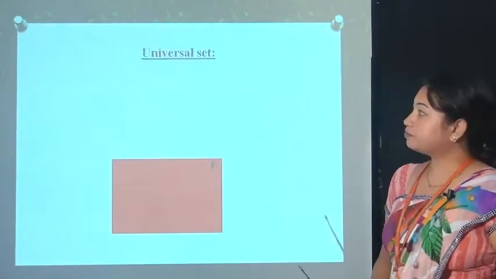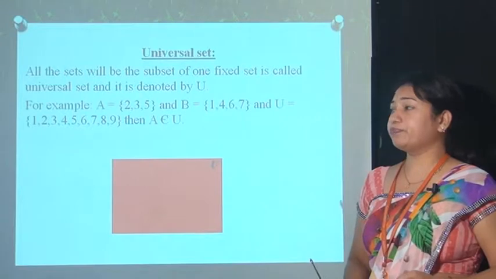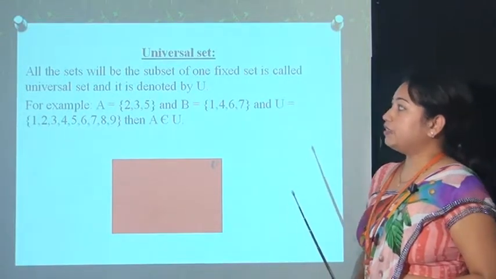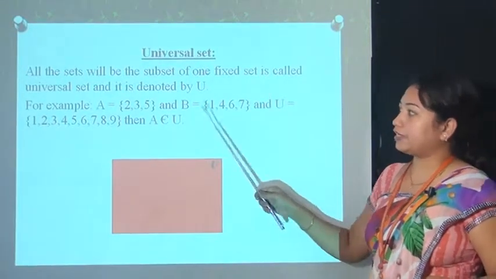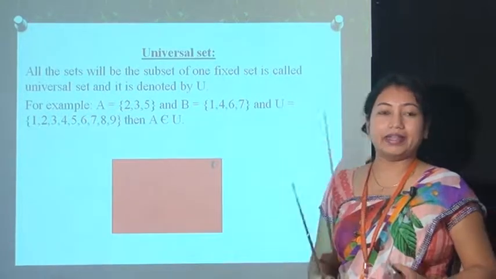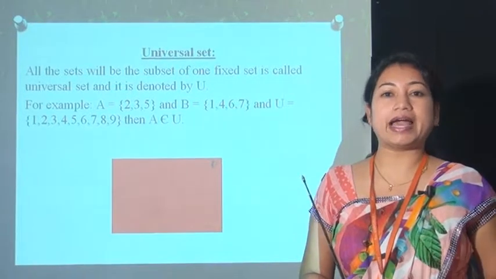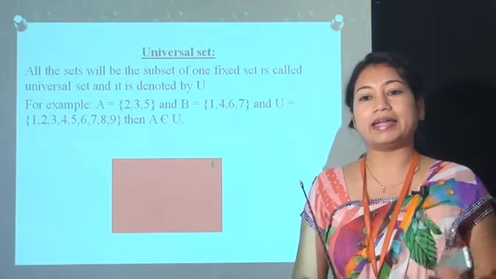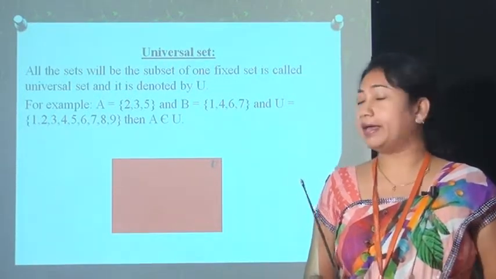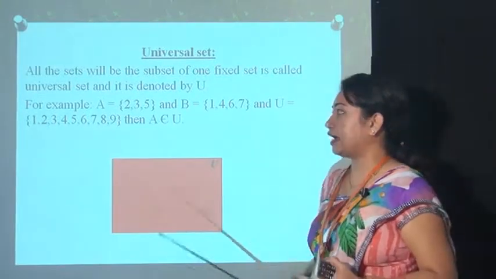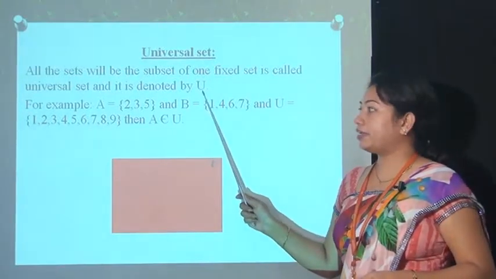Next point is universal set. A fixed set of which all these sets are subsets is called the universal set. That means the universal set is a set which includes the elements of all the other sets. It is called the universal set and it is denoted by capital U.